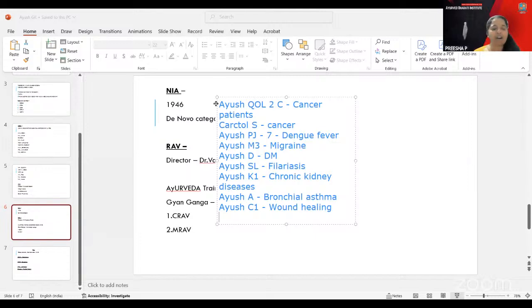And you have pharmacovigilance. Pharmacovigilance reduces the risk of drug-related harm to patients. And the World Health Organization's collaborating center for international drug monitoring is the Uppsala Monitoring Center at Sweden. And you have the National Pharmacovigilance Coordination Center, that I've already told you, that is at AIIA, New Delhi. And the National Pharmacovigilance Resource Center is at ITRA, Jamnagar.